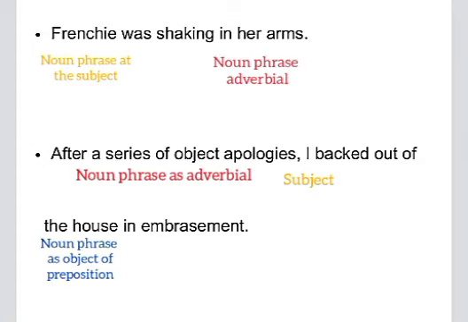And then the last one is "in embarrassment." "In embarrassment" here stands for a noun phrase as adverbial because it is giving more information about manner, or how something is happening.